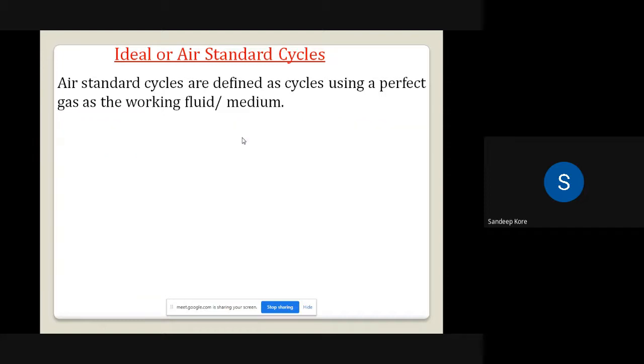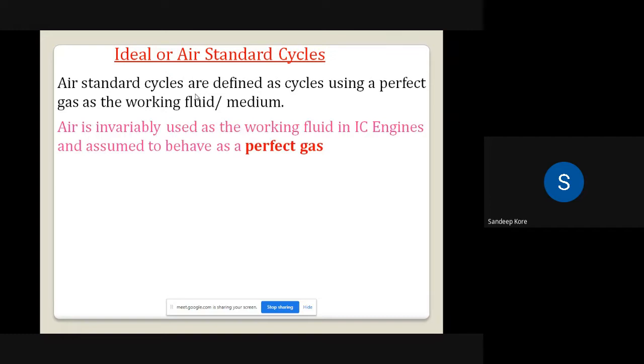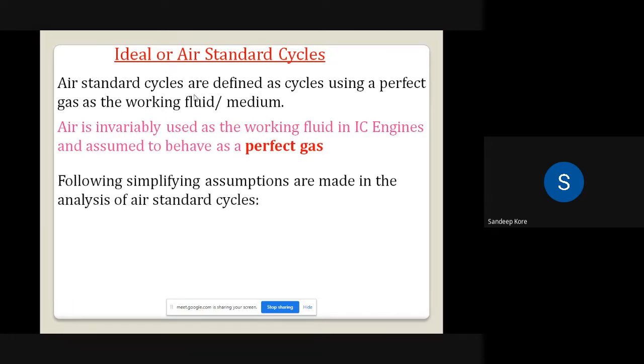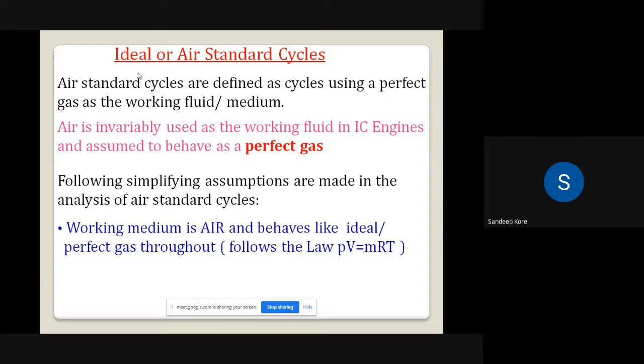What are these assumptions? First, the working medium acts as a perfect gas. Means air is going to act as a perfect gas. Means what? It is following the law PV is equal to MRT. So the first assumption, the air is used as a working medium which acts as a perfect gas, and it follows the law PV is equal to MRT. Okay, so this is the first assumption.